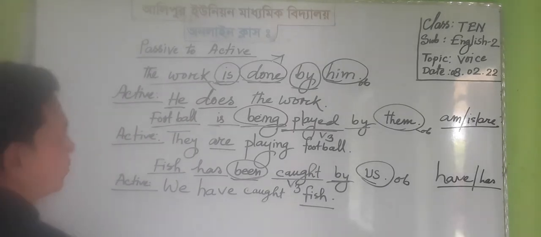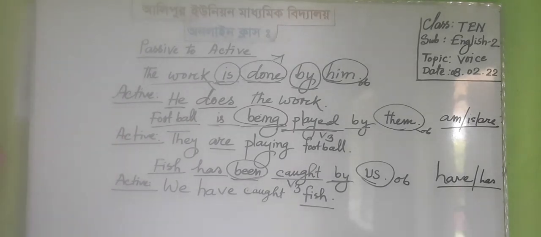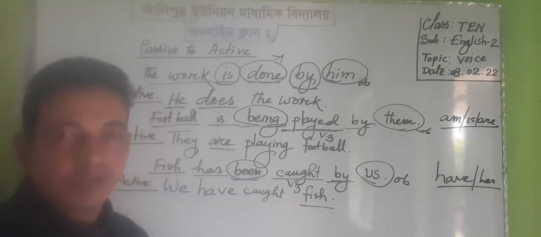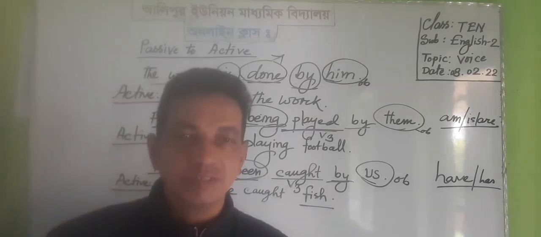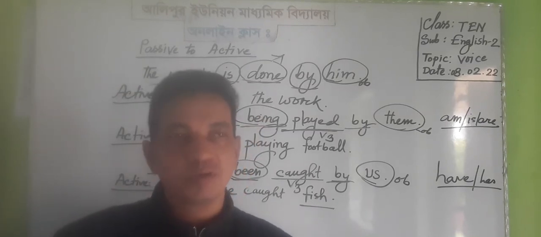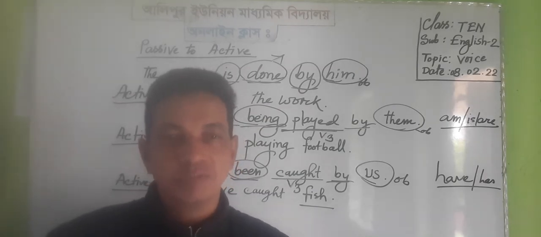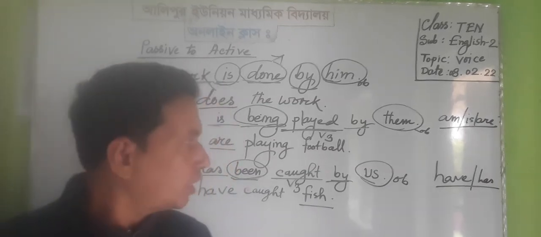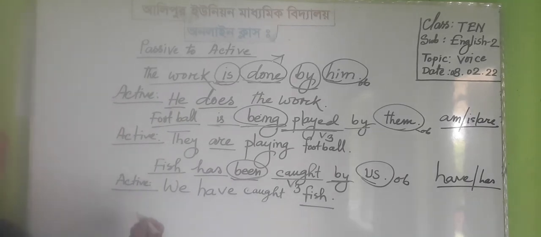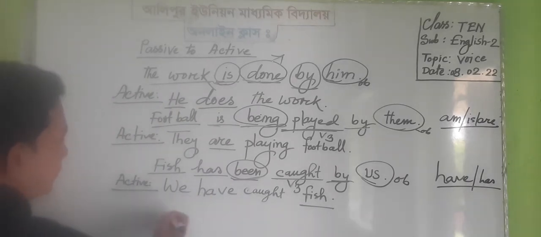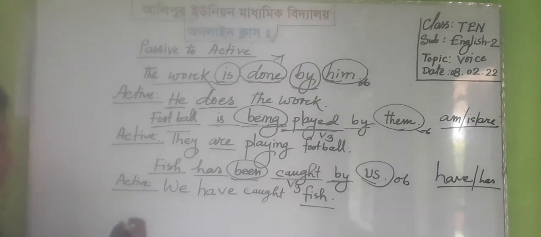And our next example will be from present perfect continuous tense. Dear students, I am going according to the sequence of tense, according to the classification of tense. As we know, present tense is of four kinds: present definite, present continuous, present perfect, and present perfect continuous. And according to the sequence of tense, we are going to change passive to active.